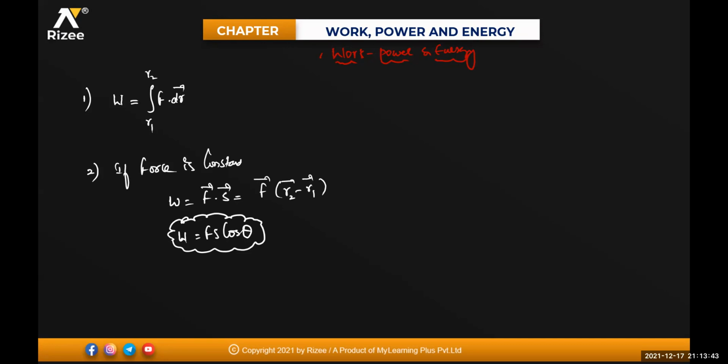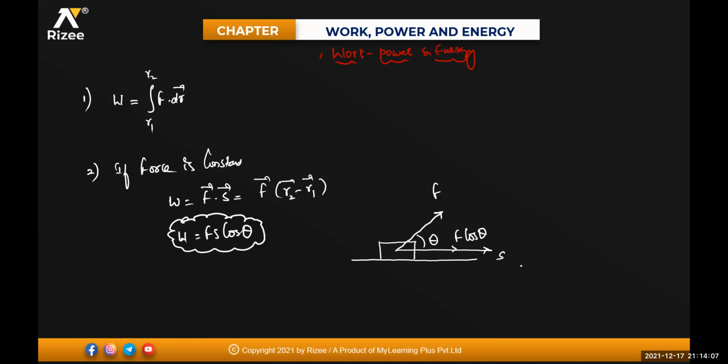Clear? Like say, if this is a body and you are applying the force on this body in this direction, the displacement of the body is in the front direction. This is making an angle theta. So make a component of this one, F cos theta into S. So in the direction of the displacement, you need to write the force component.